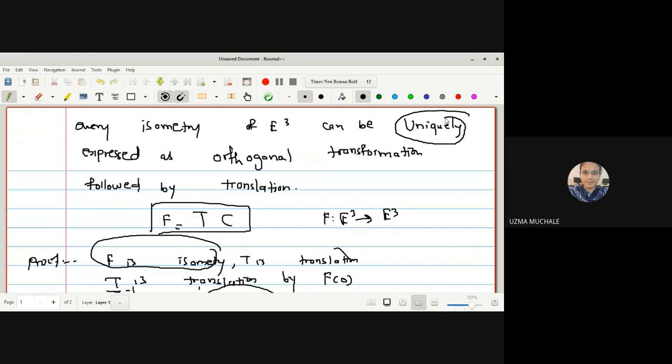Okay, but there may be a possibility that T is one translation and C is an orthogonal transformation, but we may have another choice that f is equal to some T1 C1, right? This is also possible, no? So here we want to remove this possibility, that is, we want to prove that it can be expressed uniquely. That is our aim, to prove that f is equal to TC is unique.